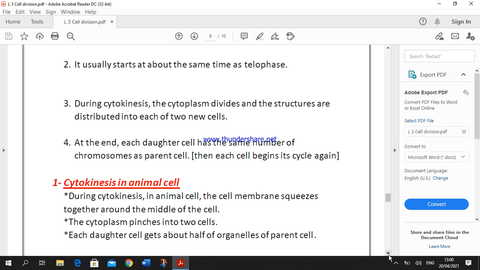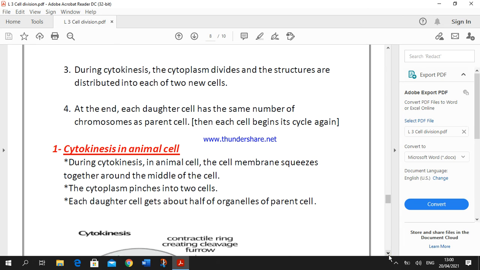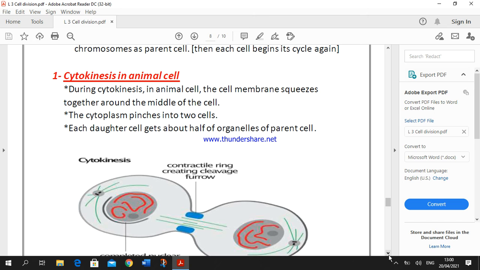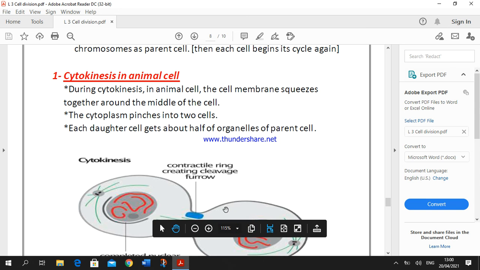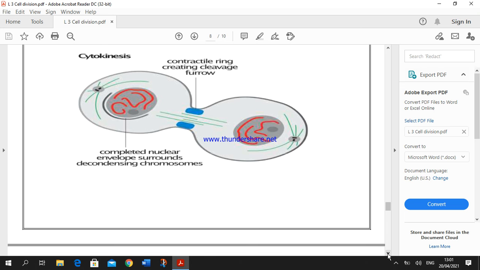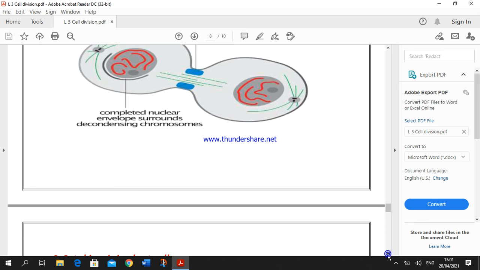Okay? But cytokinesis in an animal cell differs from that in a plant cell, where, as we know, the animal cell is surrounded from outside by the cell membrane. The cell membrane is a flexible membrane, so it can squeeze together around the middle, as we see, okay, of the cell. Then the cytoplasm is distributed into 2 cells, and each daughter cell gets about half of the organelles of the parent cell. But cytokinesis in a plant cell is different.